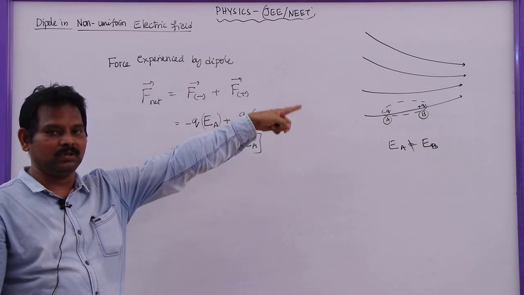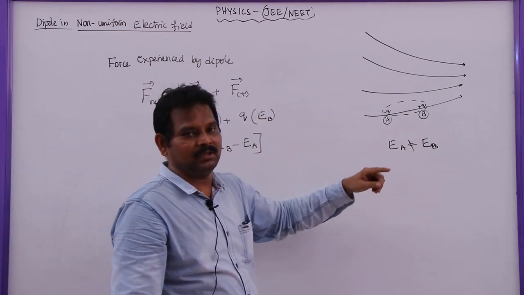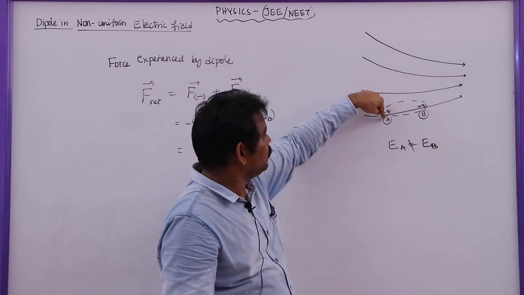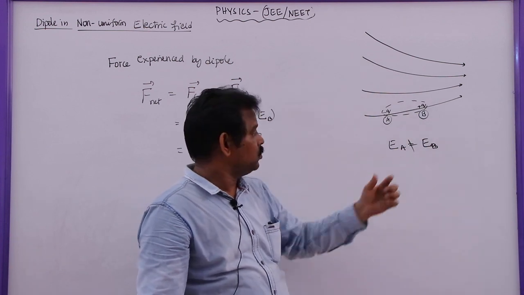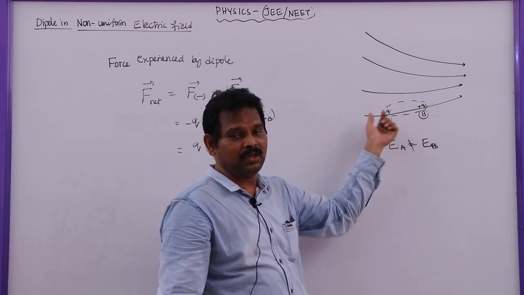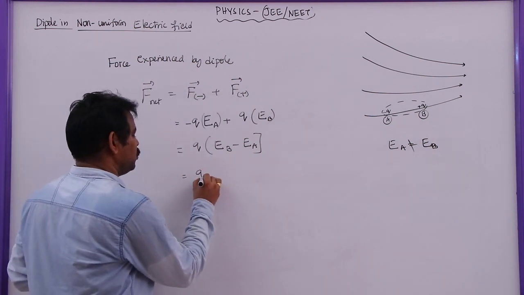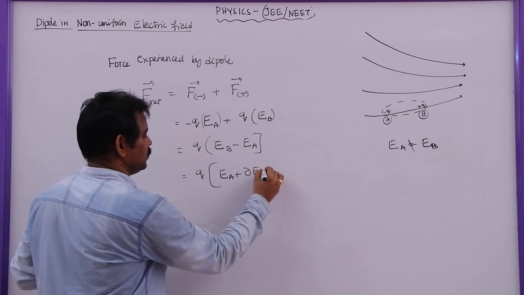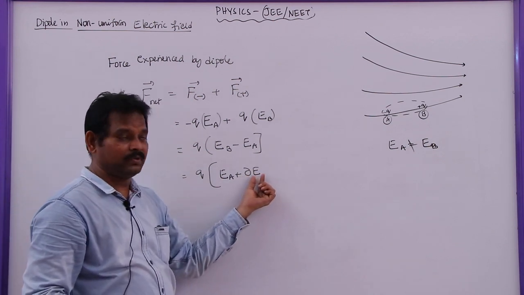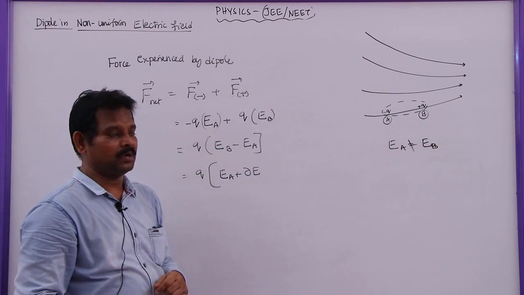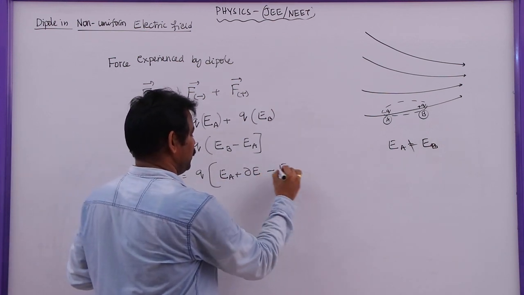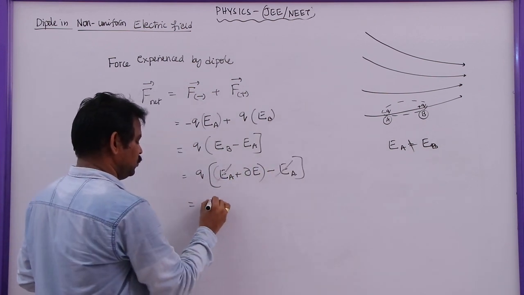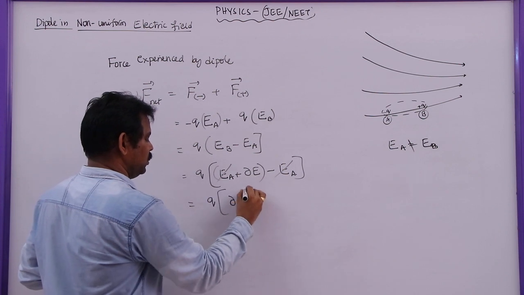What is the EB value? If you observe this diagram, the strength of the field is more at point B. Why? Because here lines are crowded together. At A, lines are far away from each other. So here the strength of field is more at B than A. So you can write EB as EA plus dou E, that is the change in electric field with respect to the dipole moment of the dipole, minus EA. You can cancel this one. You can write Q into dou E.